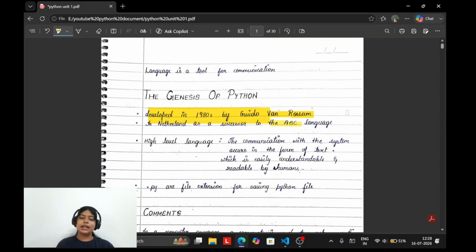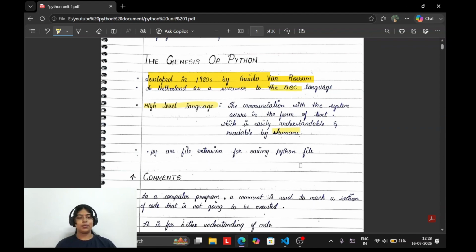So it was developed in the 1980s by Guido van Rossum in the Netherlands as a successor of the ABC language. Like you can see here, it is a high level language. What do you mean by high level language? A high level language is something which is easy to understand by humans. It is easy for us to understand without explanation from anyone. The communication with the system occurs in the form of text, which is easily understandable and readable by humans.